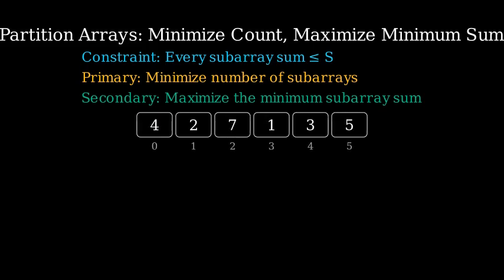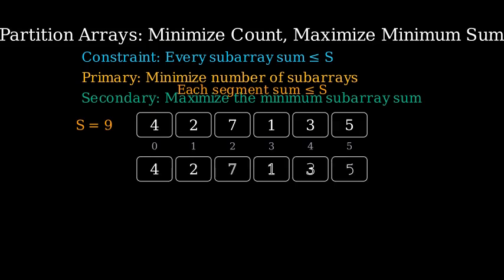The array is 4, 2, 7, 1, 3, 5, and the cap S equals 9. We will build a partition with the smallest number of subarrays, each with sum no more than 9. We scan left to right and keep adding until the next element would exceed S. At that moment, we cut. This greedy rule yields the minimum possible number of segments. Watch the running sum. We reset the sum when we cut.